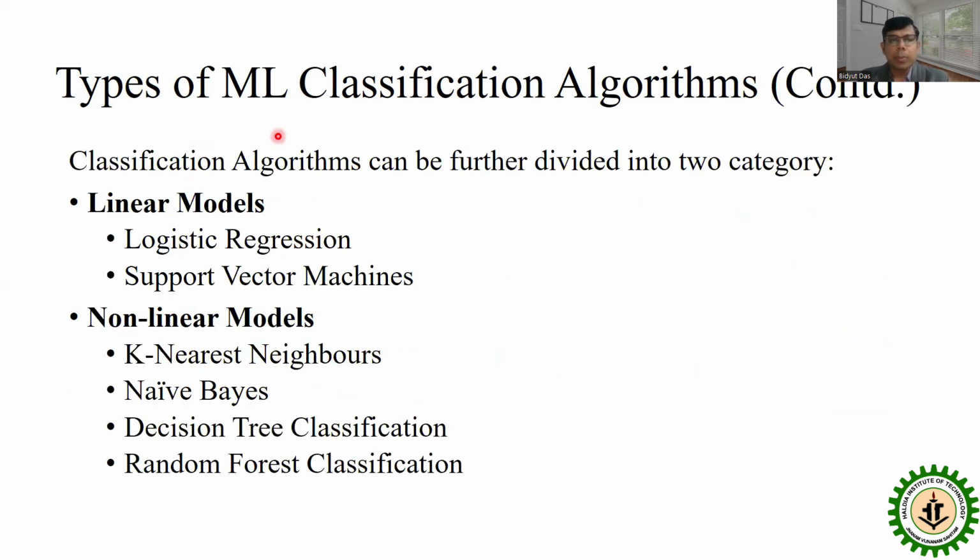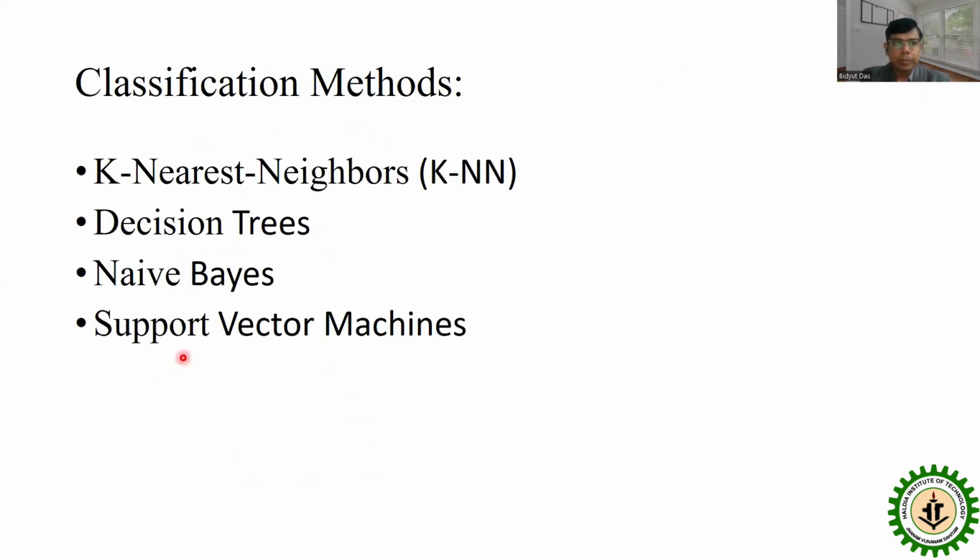Now, the types of machine learning classification algorithm. Classification algorithms can be further divided into two categories. One is linear models, that is logistic regression, support vector machine, and non-linear models, that is k nearest neighbor, naive Bayes, decision tree classification, random forest classification. We will discuss each topic in detail later. Some examples of classification models again are k nearest neighbor, decision tree, naive Bayes, support vector machines, that are included in your syllabus.